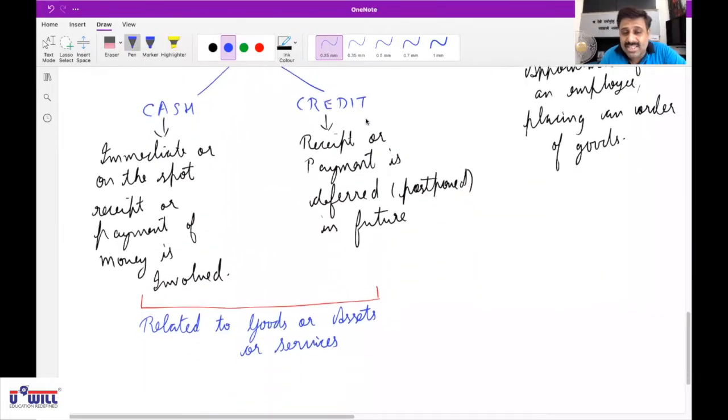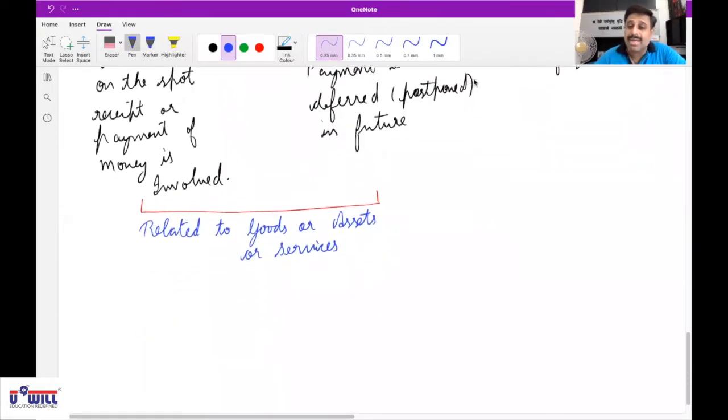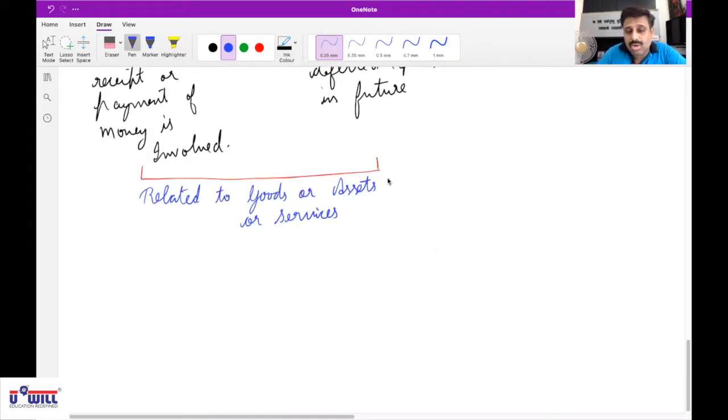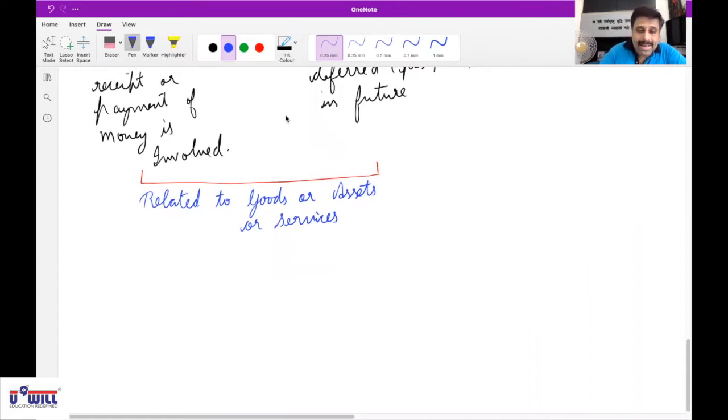So remember one thing. Whenever we say cash transaction or credit transaction, they will be related to which three things? Goods, assets or services. Is everyone clear with that? And if they are not related to goods or assets or services, then they are called other economic transactions. They don't come in the fold of cash and credit.